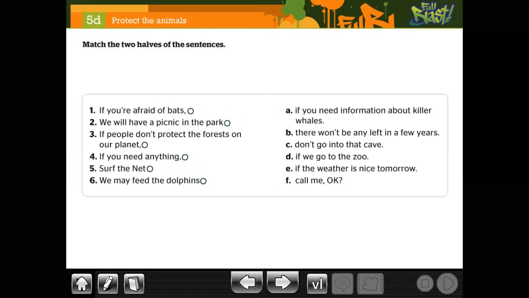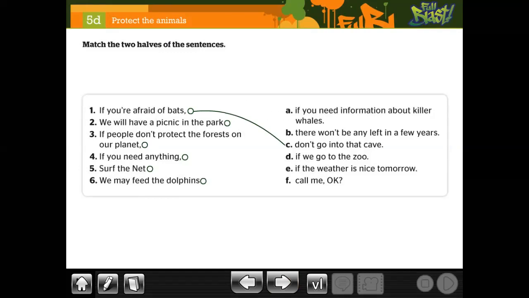Here we have. For example, here, if you're afraid of bats, you're going to match. If you're afraid of bats, afraid es temeroso, you're going to choose the correct option in this case. What is the correct option for number 1? Don't go into that cave. Good, Cubas. C, letra C, Cubas. It's okay. Letter C. Don't go into that cave. Number 2. We will have a picnic in the park.